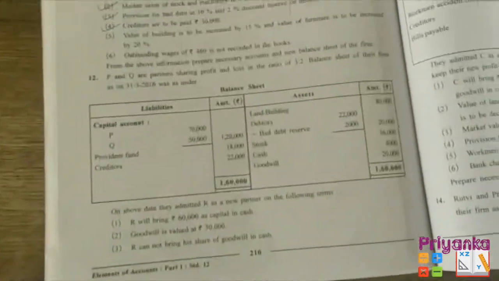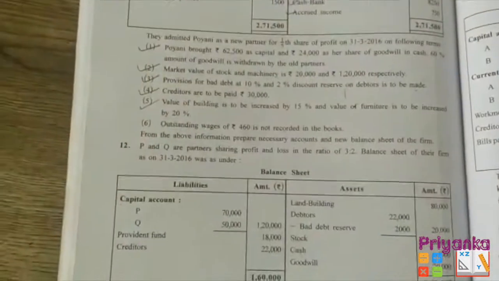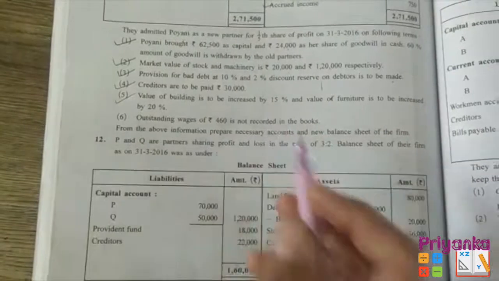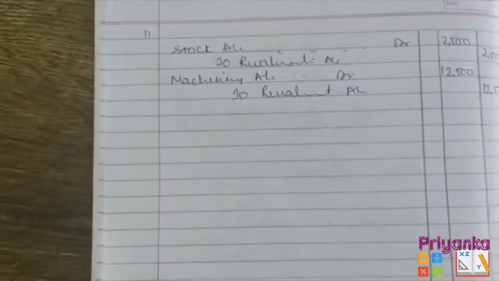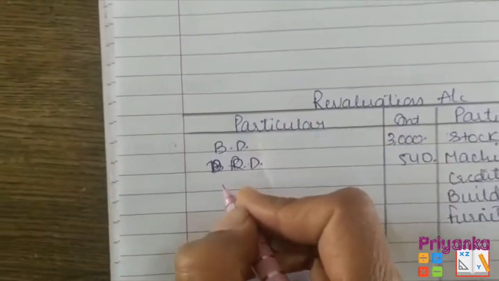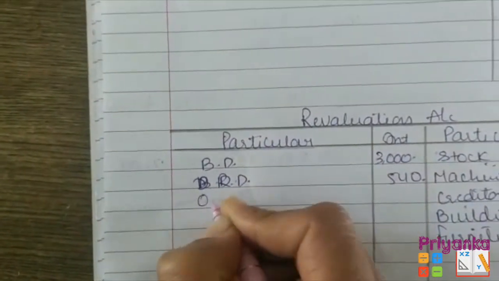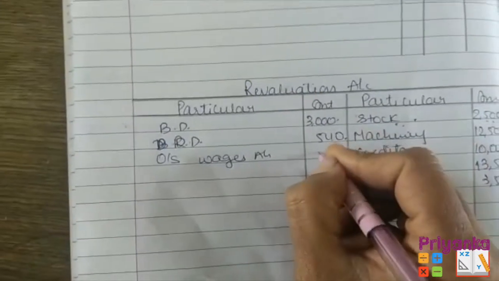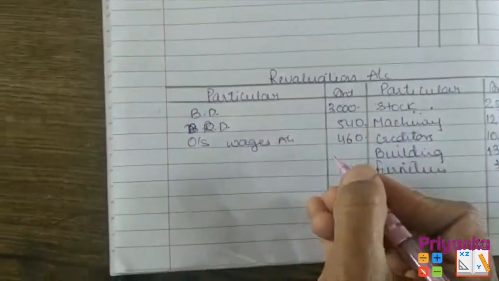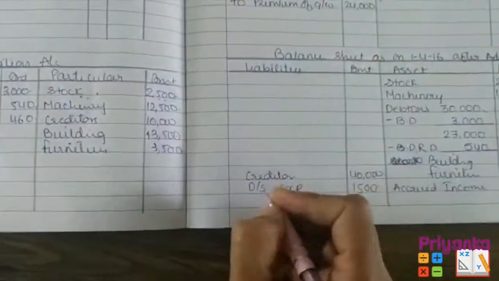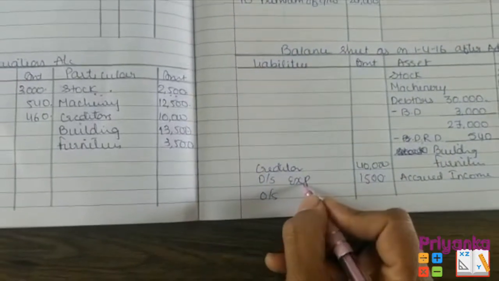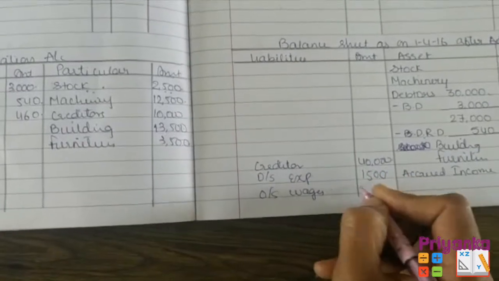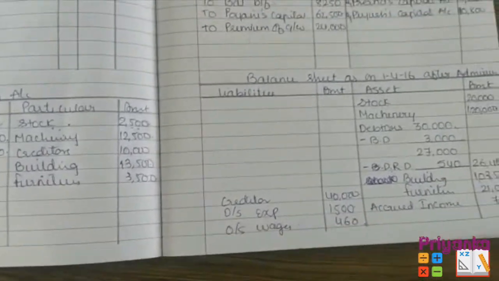Moving to the next adjustment, outstanding wages of rupees 460 is not recorded in the book. So now we are going to record. So what will be the entry will be written over here by writing outstanding wages 460, and the same will be written in your new balance sheet. Don't forget that. That can be added with the expense as well, but if you want you can write it separately as well. 460. Done till here?